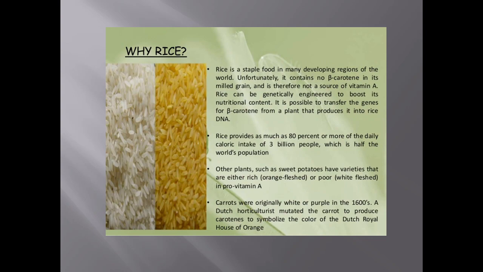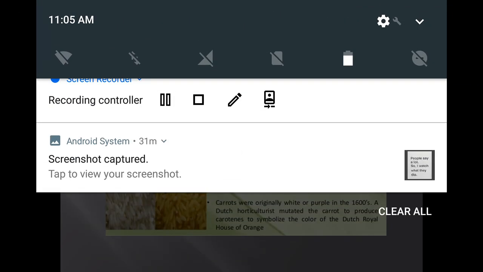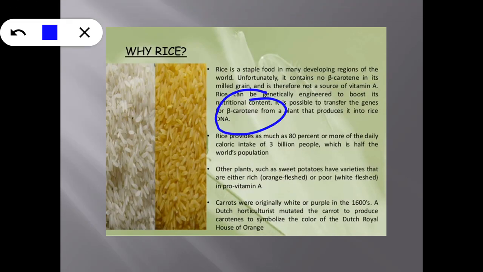So why is it called genetically modified rice? In this case, the traditional rice is being modified in order to produce beta carotene. Due to the presence of this beta carotene, the color of the rice is yellow, whereas the traditional rice, as it lacks this beta carotene, is white in color.